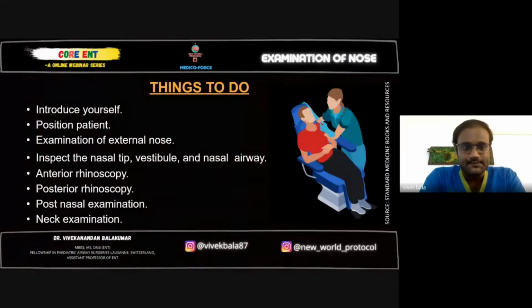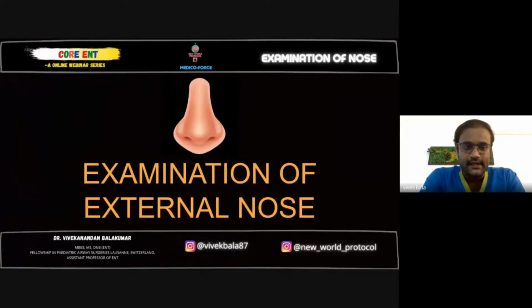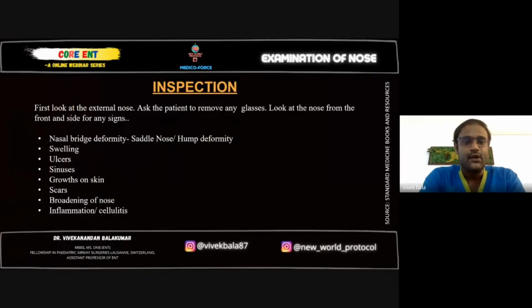Next. Okay, the external nose: first you inspect the external nose, the contour, as we call it. Whether the contour is straight, is there a deviation externally seen? Is there a crooked nose deformity? Normally, multiple people will have multiple deformities of the nose. Some people will have a pig's snout deformity, some people will have a saddle nose deformity. So whatever the patient has,